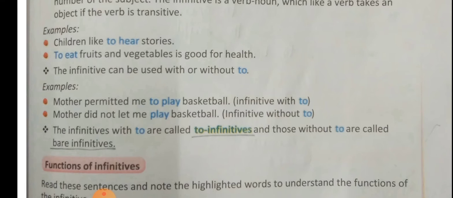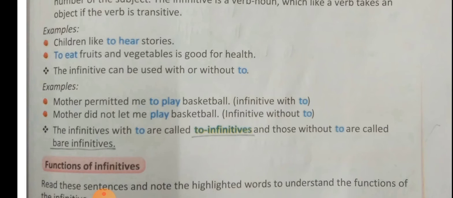First, let us see that infinitives can be of two types, to infinitives and bare infinitives. In to infinitives, to is used before the infinitive verb, and in bare infinitives, the infinitive is used without to. Let us see an example of it. Mother permitted me to play basketball. Here mother is the subject, permitted is the main verb, and in to play basketball, to play is the to infinitive and basketball is the object.